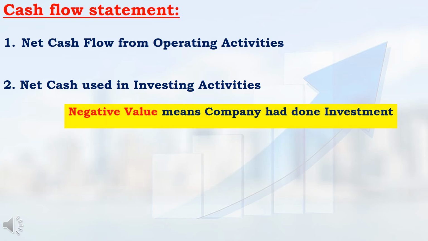If this value is negative, that is not a bad sign, because the company was doing investment. Here, what you have to check is whether the investment done by that company was really worth it or not.